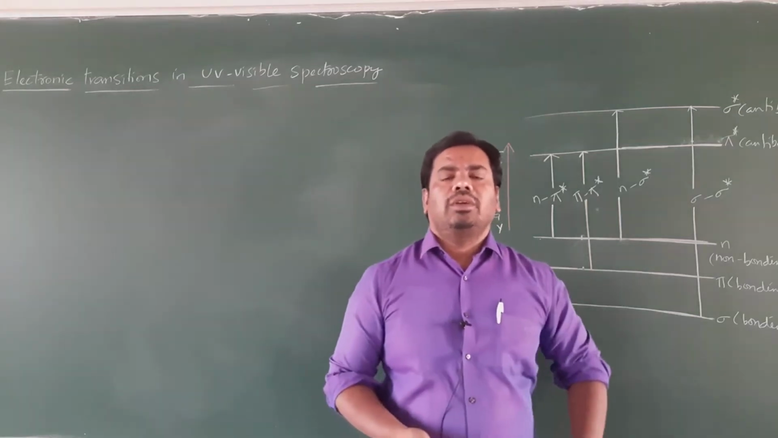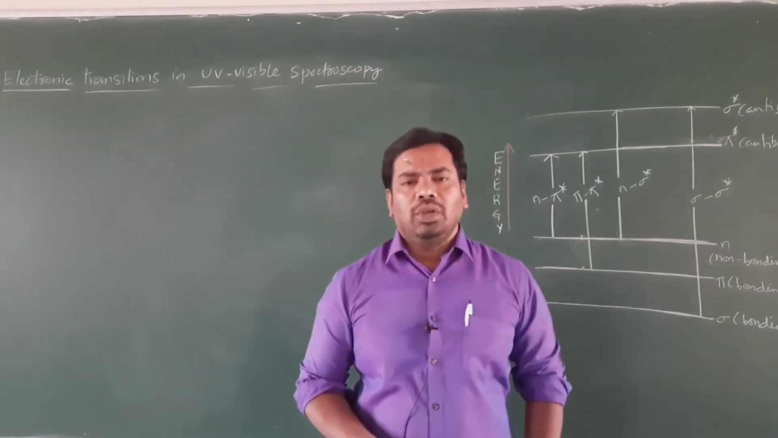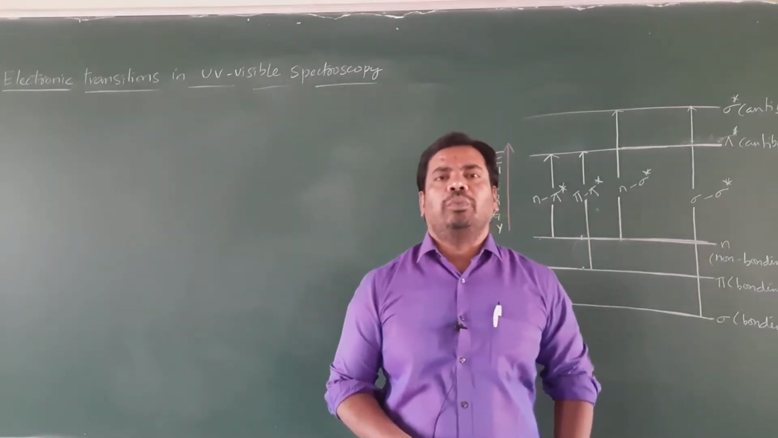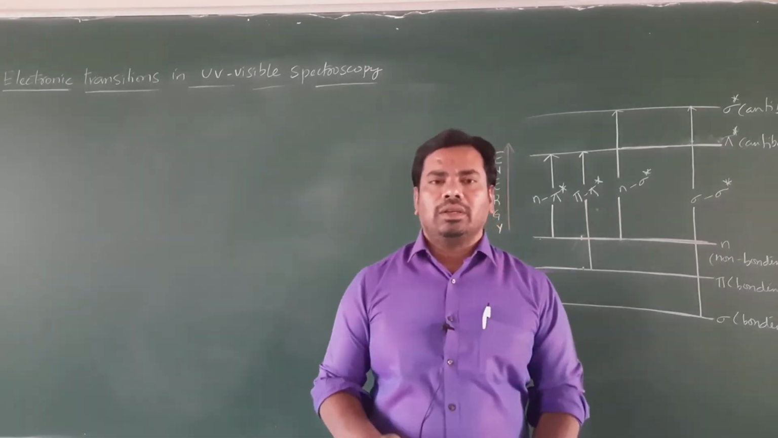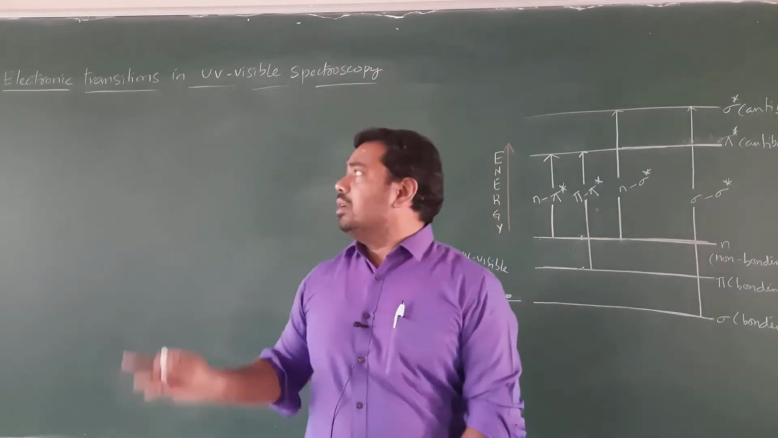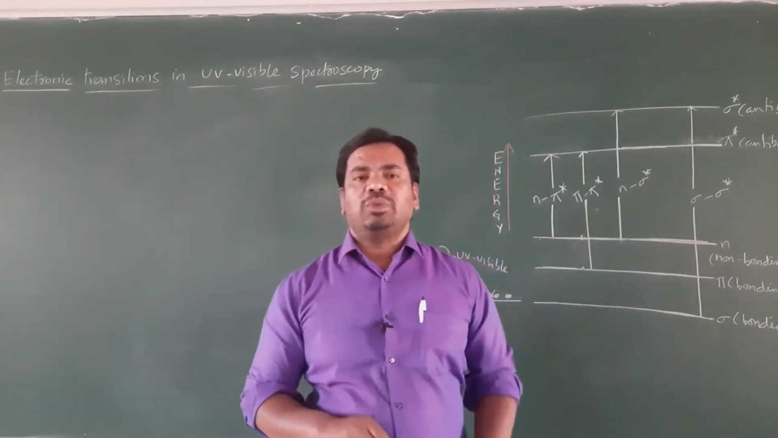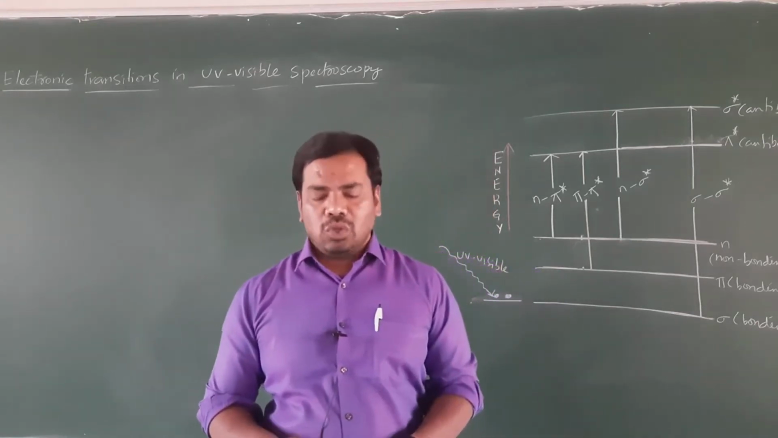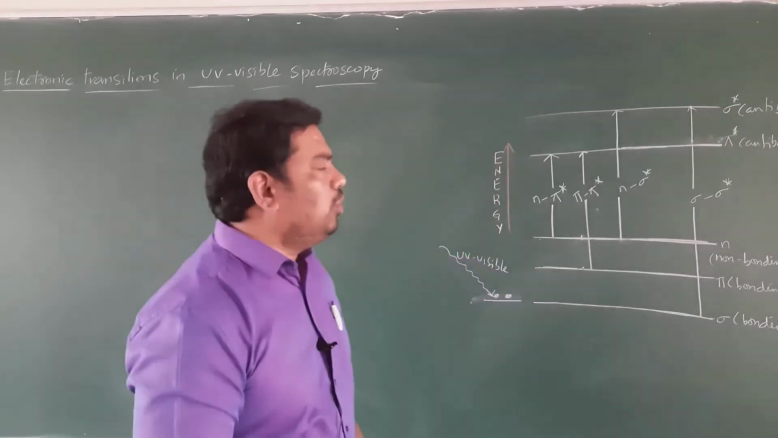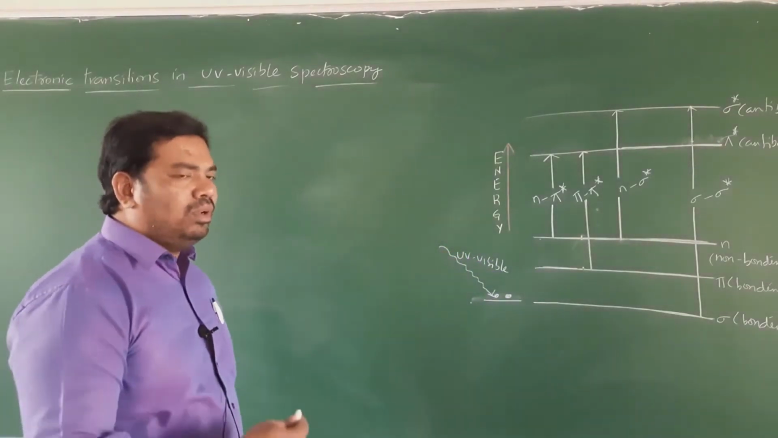So today's lecture we will discuss the electronic transitions in UV visible spectroscopy. This is a very important topic in organic spectroscopy. Generally, UV visible spectroscopy is also called electronic spectroscopy. In UV visible spectroscopy, we will discuss what types of transitions are possible.